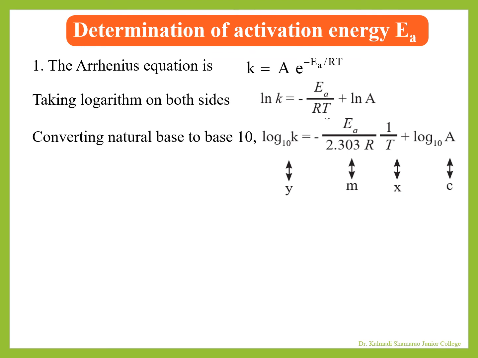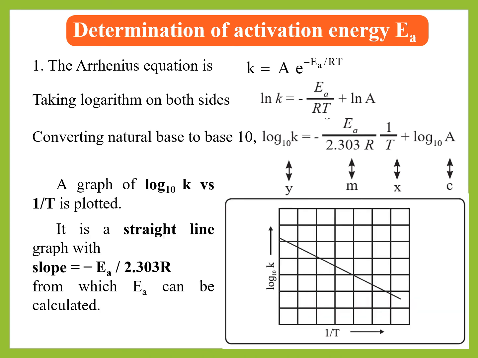This equation is of the form y = mx + c. A graph of log K versus 1/T is plotted. It is a straight line graph with slope equal to -EA/(2.303 R). EA can be calculated from the slope of the line.